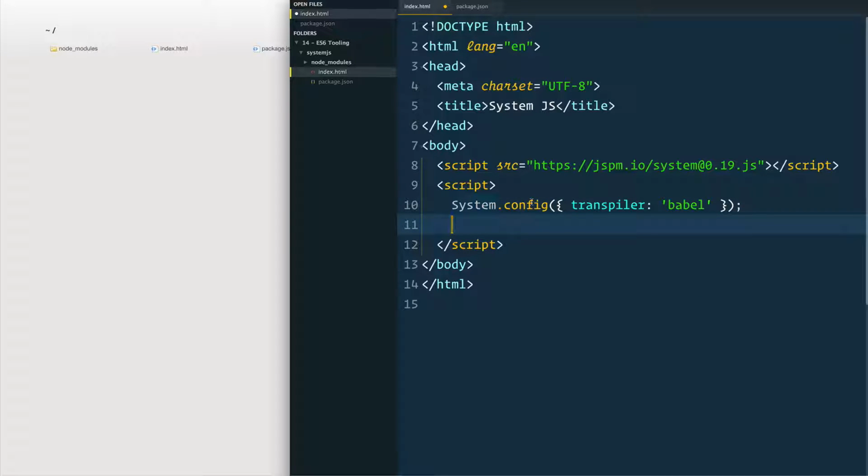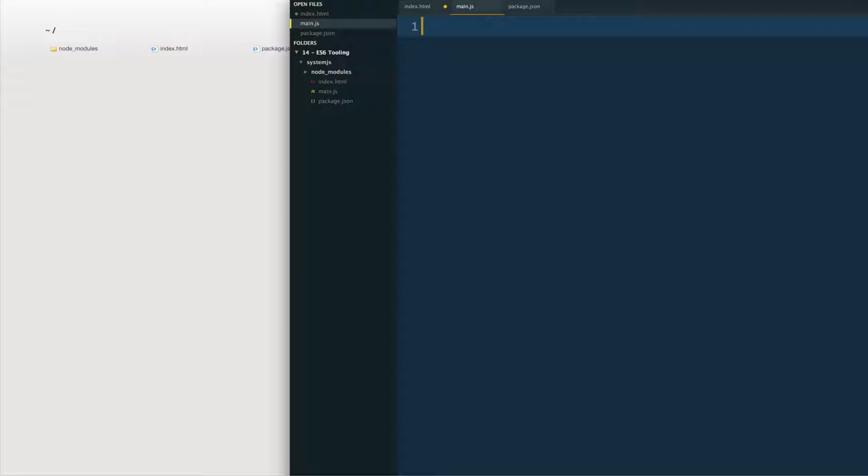And then we also need a place, like, where should it grab the entire application from? You know, last time we had app.js. Let's go into our SystemJS folder, and we'll call this main.js just as a different name. And then in here, let's just say console.log, hey, it works.